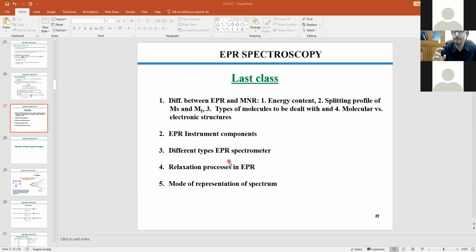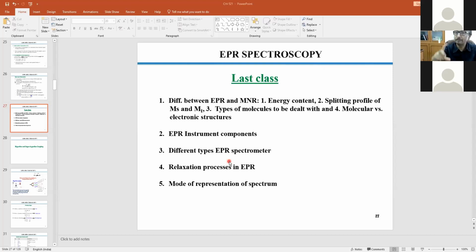Now, accordingly, you have to apply the frequency so the synchronization takes place between the split energy and the applied frequency. So the resonance would take place. And eventually it is an absorption spectroscopy. So it will absorb, it will go to the excited state, and based on the relaxation process, another term comes in here. Sometimes the relaxation process is very fast, so immediately it relaxes the excess energy and comes down to the ground state, that means the normal state, and we could measure that.